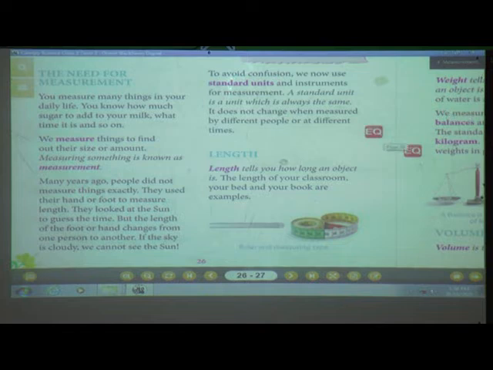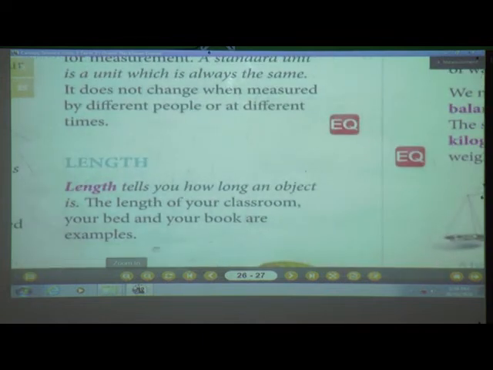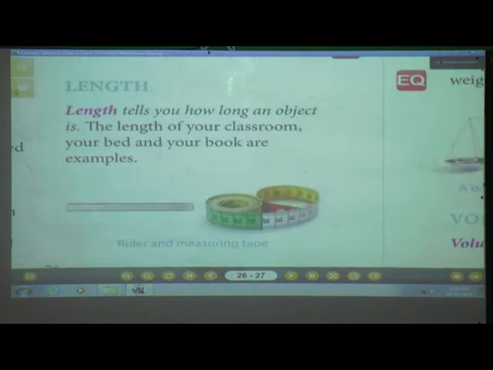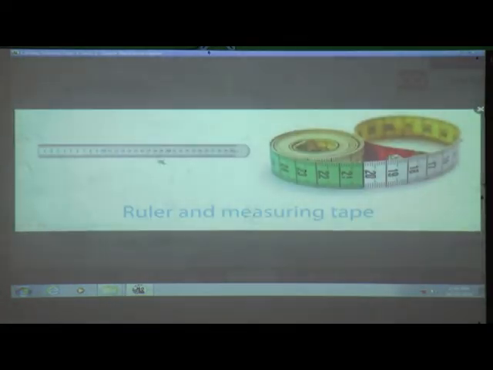Now we are going to start the standard units one by one. The first one is length. What is it? Length tells you how long an object is. The length of your classroom, your bed and your book are examples. And what are the measuring tools for measuring length? Ruler and measuring tape.